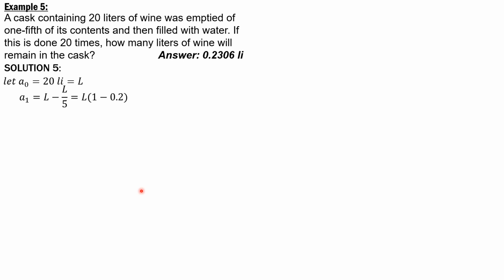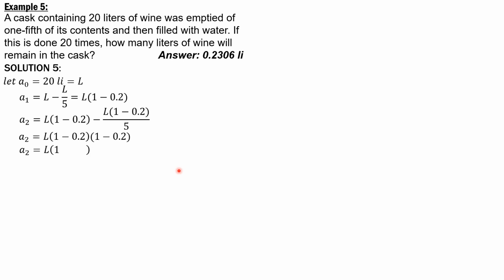Or it is L times 1 minus 0.2 minus 1/5 of this. So the second term is L times 1 minus 0.2, then minus 1/5 of what has remained, which is this. If we simplify that, that's L times quantity 1.2 times quantity 1.2, or L times quantity 1 minus 0.2 squared. So we see the pattern.